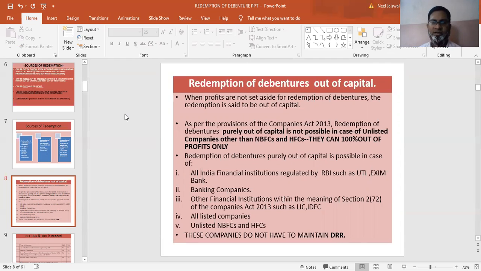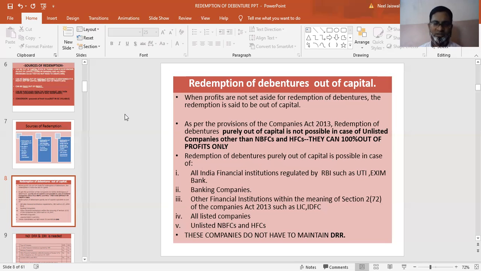DRR means debenture redemption reserve. In the next video I will be explaining what a debenture redemption reserve is. A reserve is simply created to use that money to redeem the debentures, and debenture redemption investment is when a little bit of money is invested in secured securities, from that reserve only.